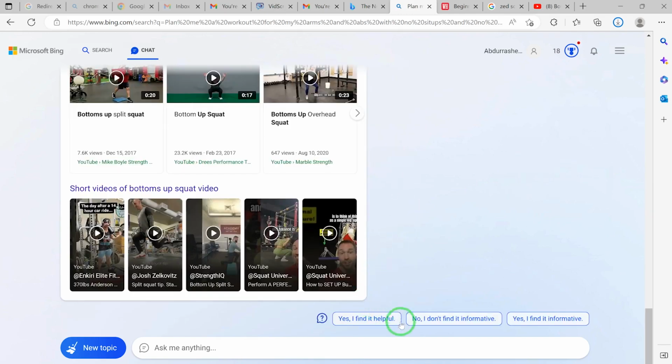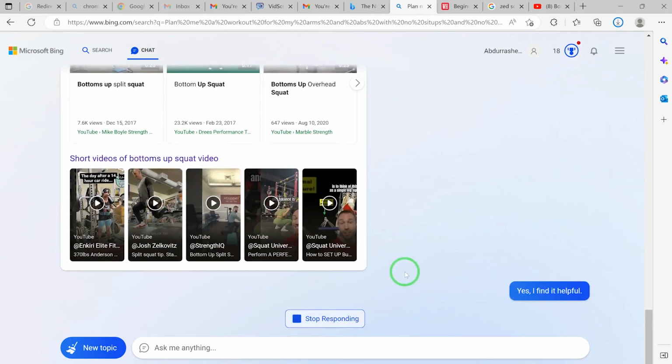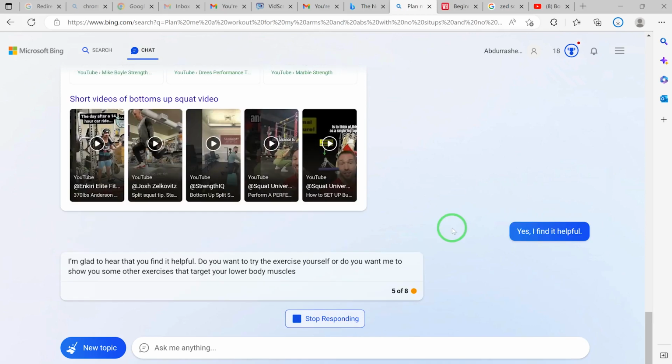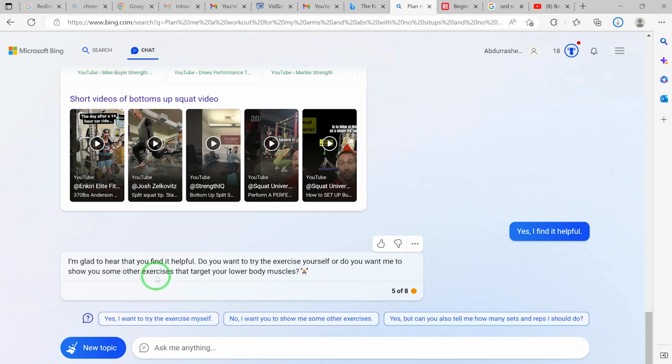Yes, I find it helpful. Let's just encourage them because this is at the review stage. So I'm glad to hear that you find it helpful. Do you want to try the exercise yourself, or do you want me to show you some other exercises that target your lower body muscles? I think no need at this point.